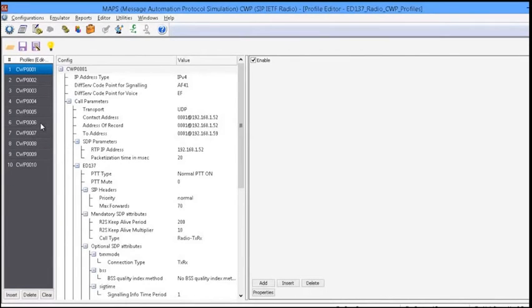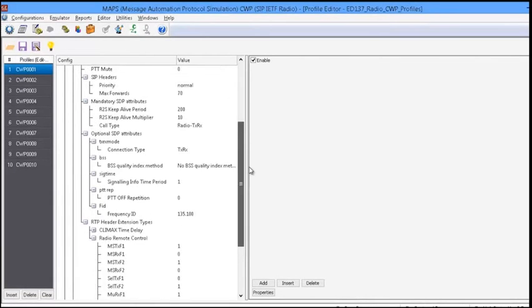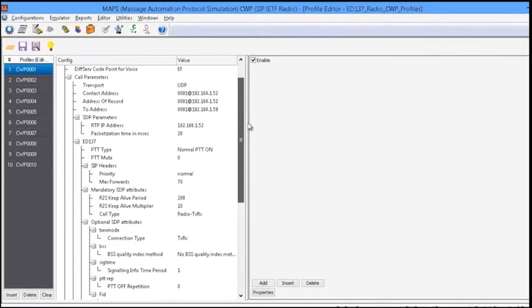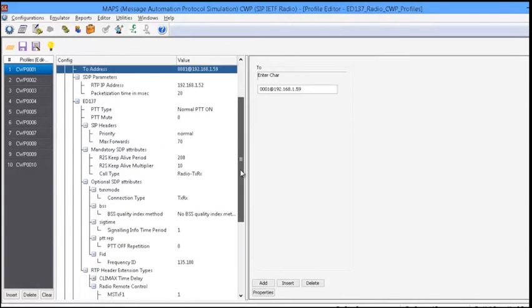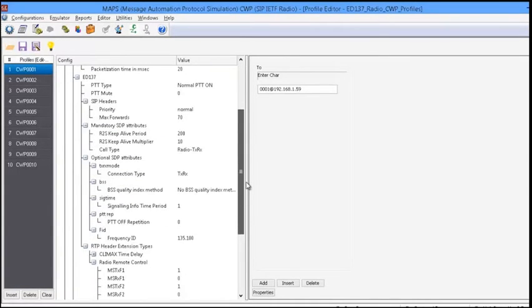Here we'll be configuring the different controller working positions, which I can even refer to as end nodes. We can create n number of end nodes here. For each end user, we can configure the profile. Here I would like to highlight a few of the important fields. The first one is the contact address, which is the SIP contact address. The address of record is nothing but the from address, and this is the to address.